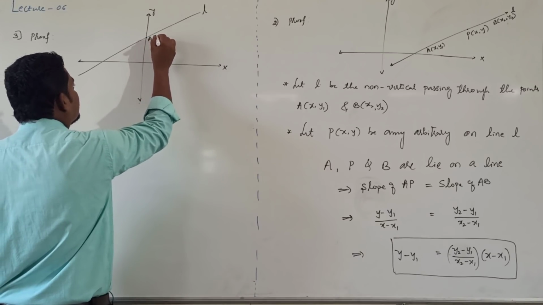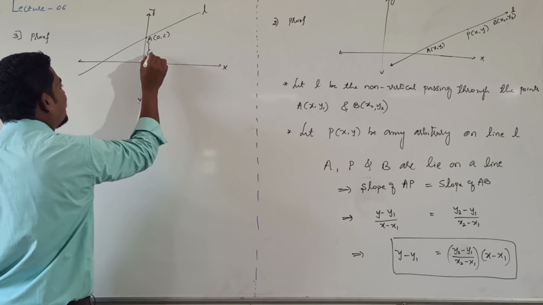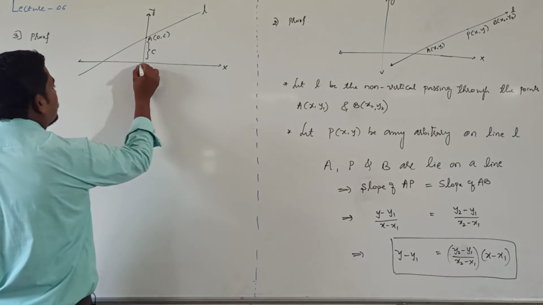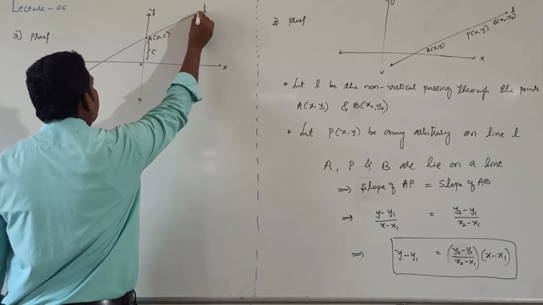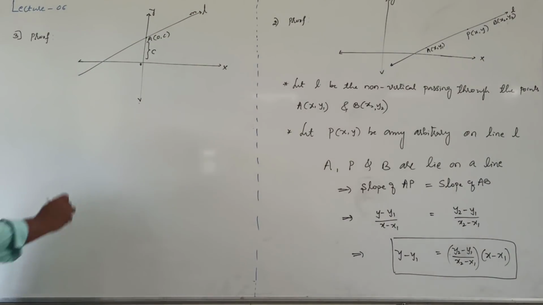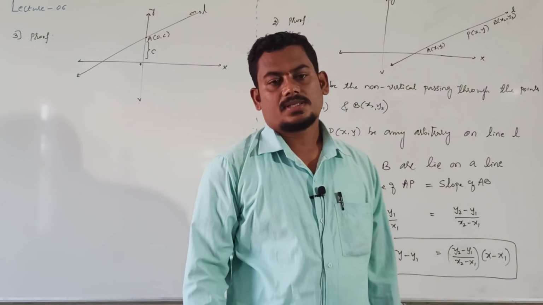I will take this as (0, c). This is y-intercept of the line c, and it is origin, and its slope is also given, small m. Equation of the straight line in slope intercept form.